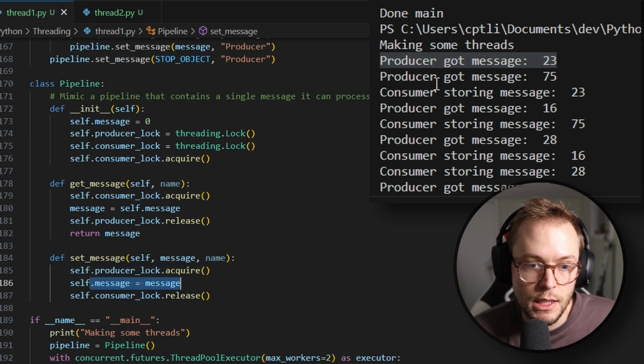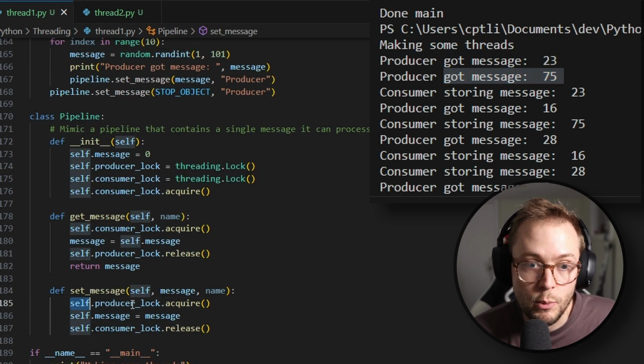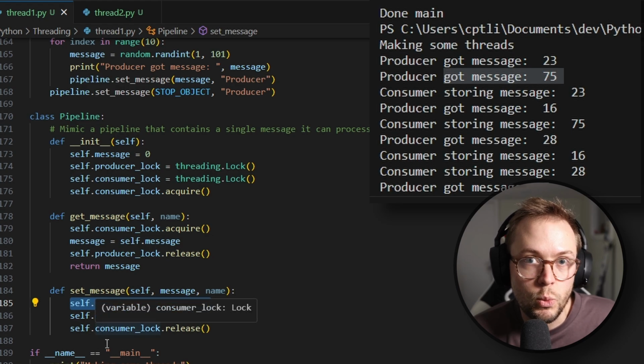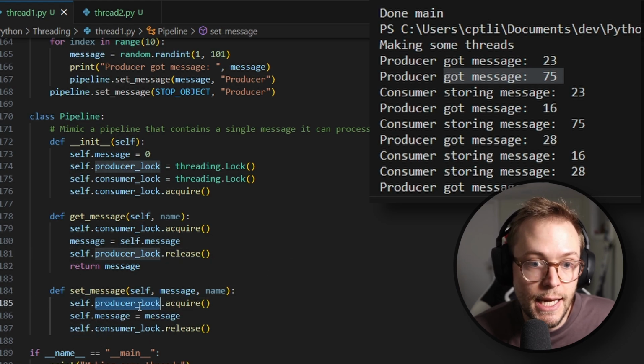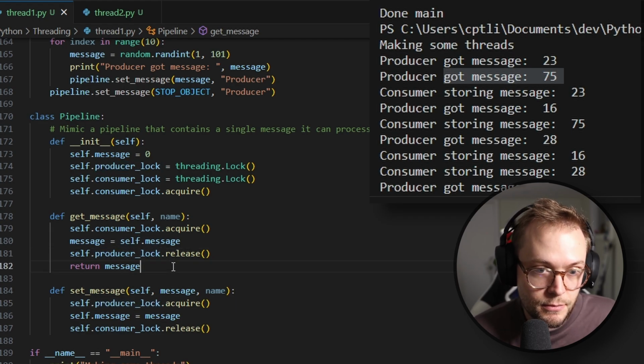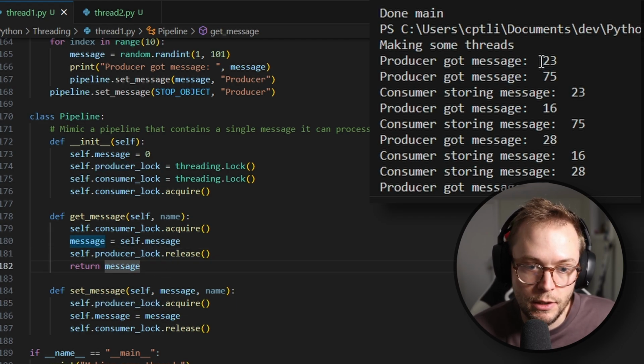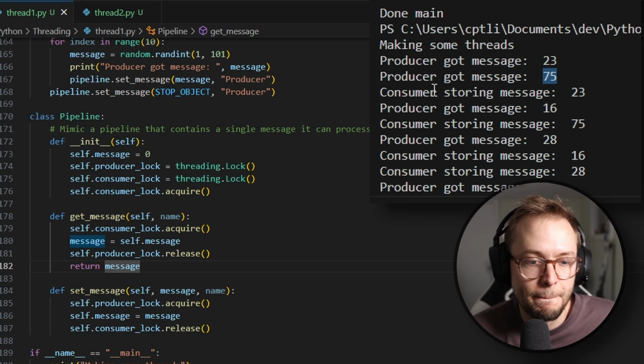Then it says producer got message 75. So then we reached here, but we can't acquire the producer lock again yet because it hasn't been released back up here. So the next message will be 75 after 23, but we can't really set it yet.